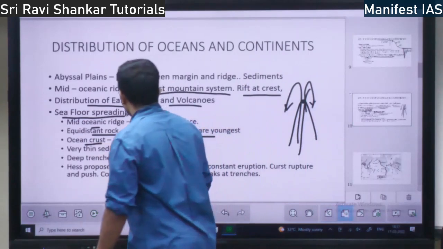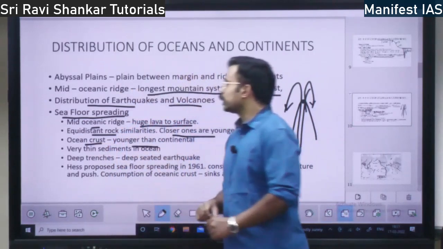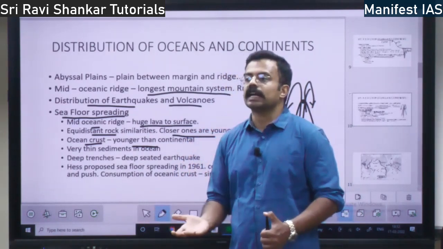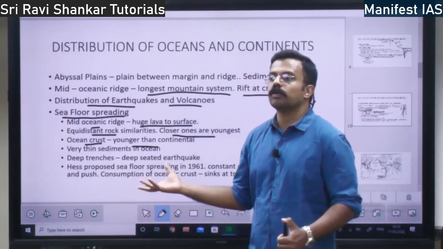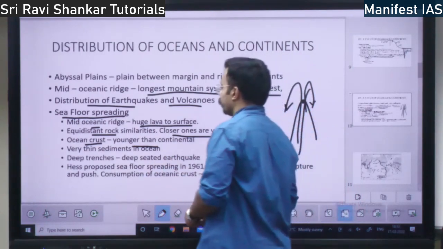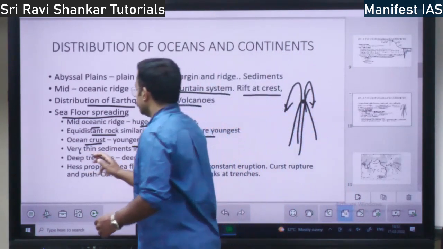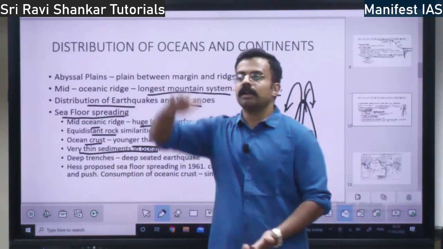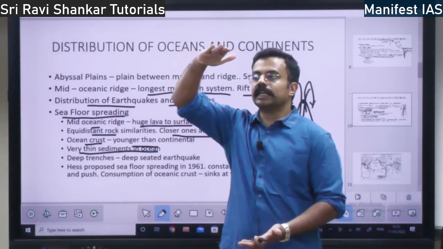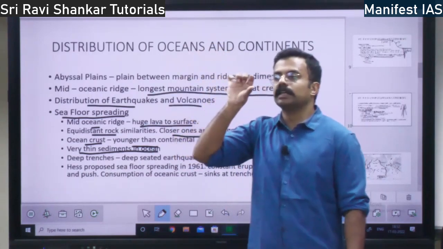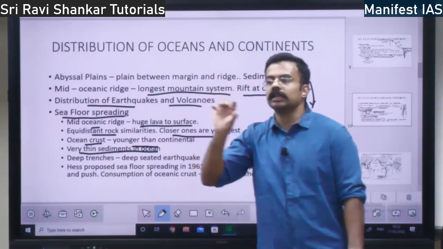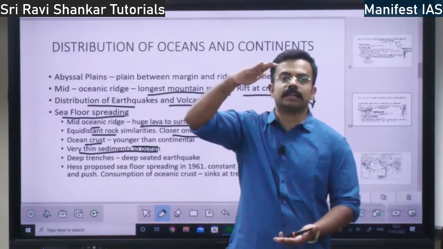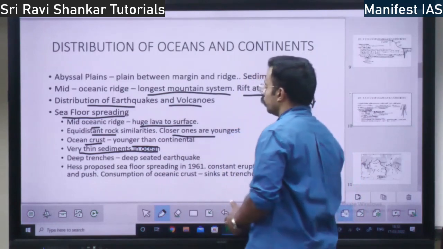Oceanic crust is younger than continental crust. The crust of the ocean is younger, right? Continent is an older landmass. This point you should remember. There are very thin sediments in the ocean. In the continent there will be very high sediment thickness, whereas the oceanic basement is very thin. Continental basement is very thick, right? This difference you should know, right?